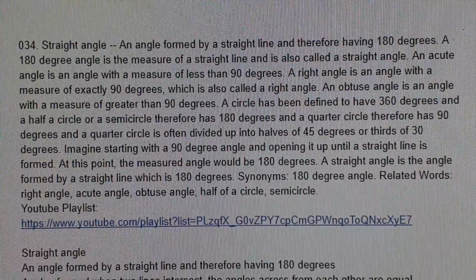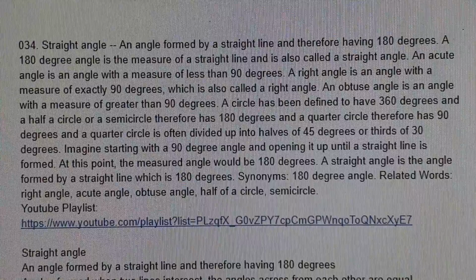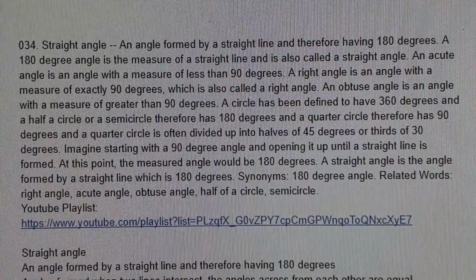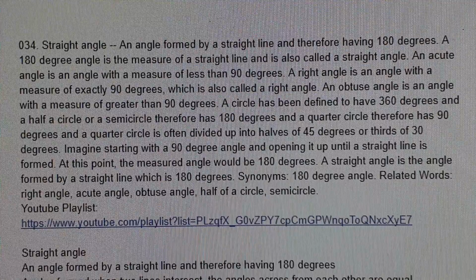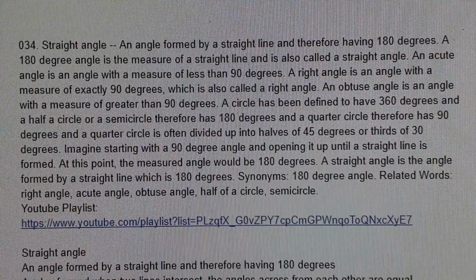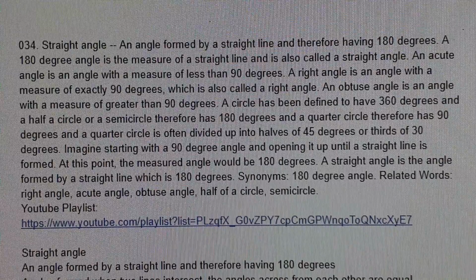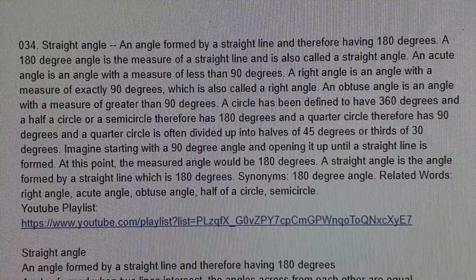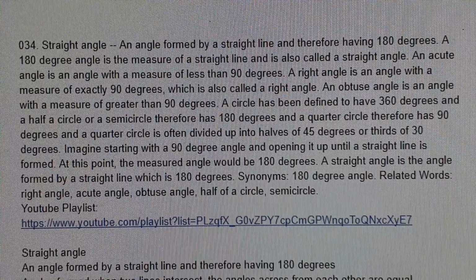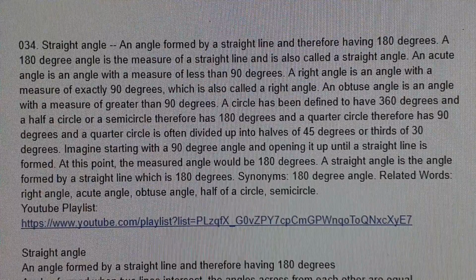An obtuse angle is an angle with a measure of greater than 90 degrees. A circle has been defined to have 360 degrees, and a half of a circle, or semicircle, therefore, has 180 degrees, and a quarter circle, therefore, has 90 degrees, and a quarter circle is often divided up into halves of 45 degrees, or thirds of 30 degrees.